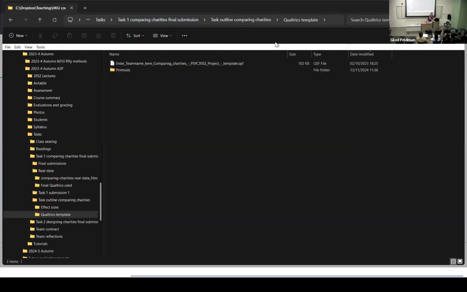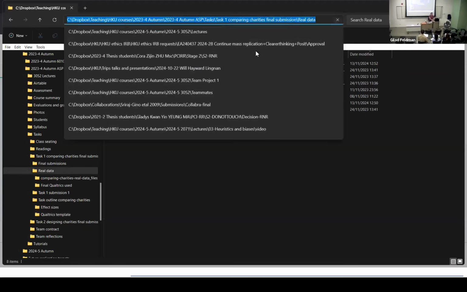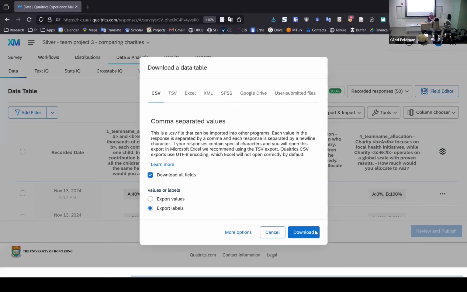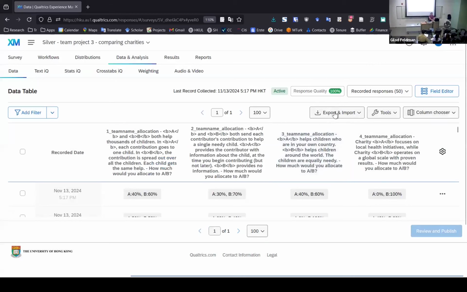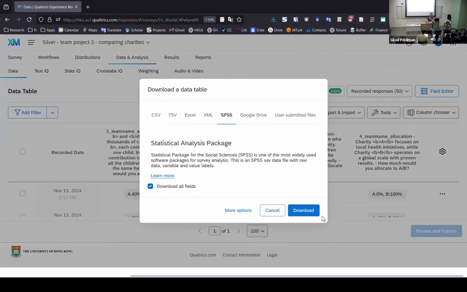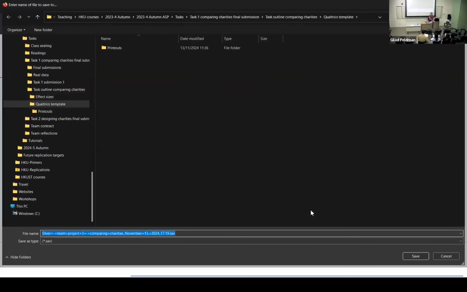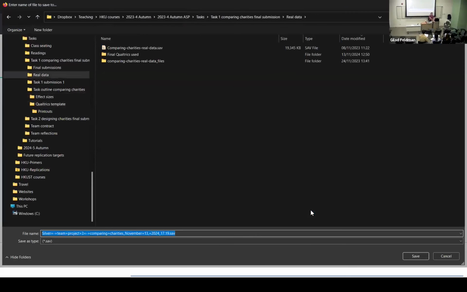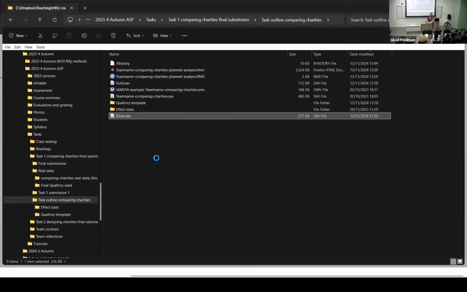So I'll go back and I'll download this. So I'm going to download the dataset. I'm going to save it here on my laptop. So I'll just show you this again. So now it's displaying all the participants. I went to export data, SPSS, download. 5 clicks altogether from the interface. Once this is done, it's going to ask me where to save it. I'm going to save it together with the real data, and I'm going to call this silver. I'll save this here. So this is my pre-registration.